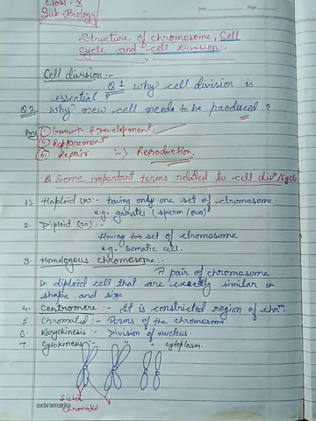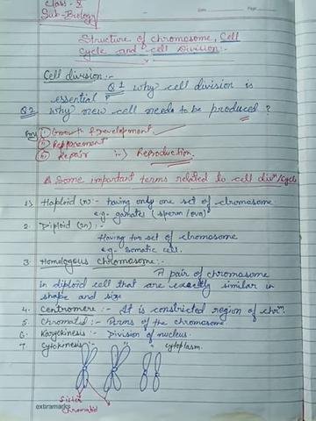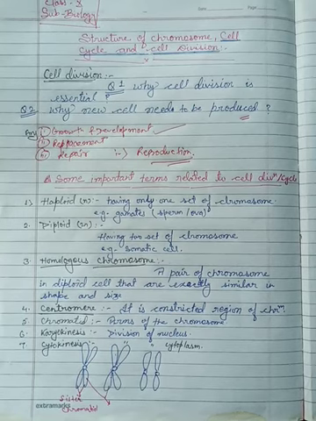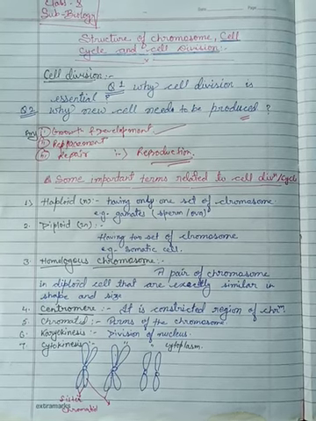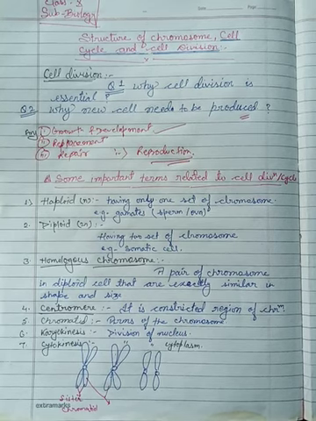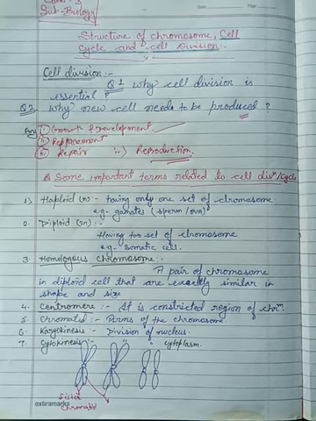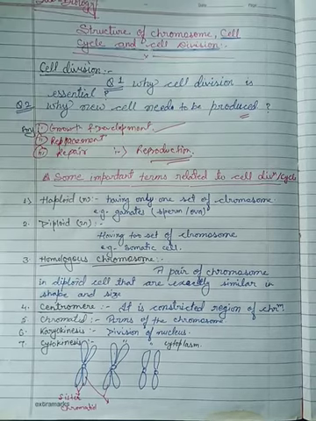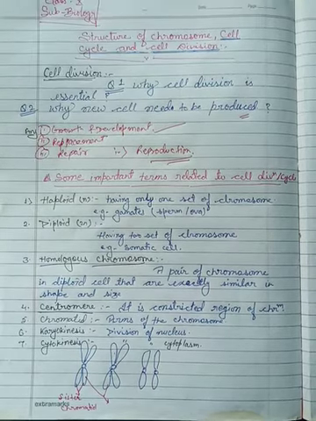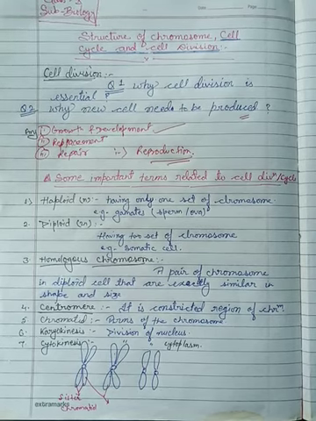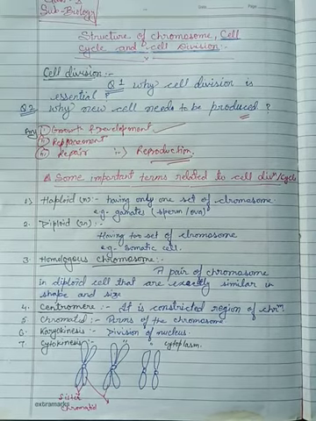As you remember, the scientist who gave the modified cell theory was Rudolf Virchow, and he said that each and every cell comes from pre-existing cells.